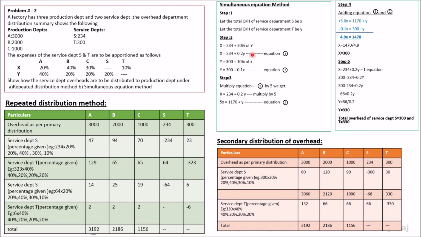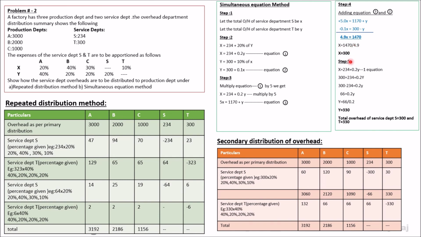In order to cancel any one variable, multiply the first equation by 5. When you multiply the first equation by 5, you will be getting 5X is equal to 1170 plus Y. This is called the third equation. Now step 4 states that equation 3 and equation 2 need to be added. When you add it, we will be getting 4.9X is equal to 1470.